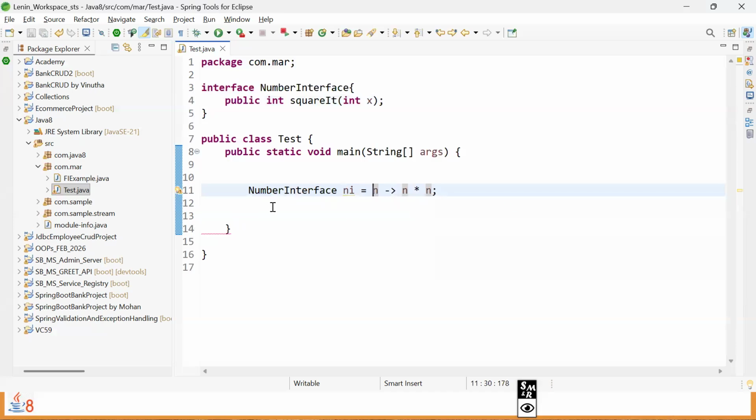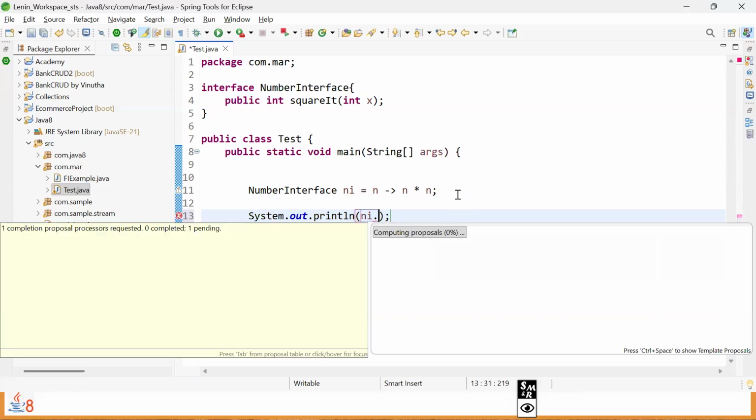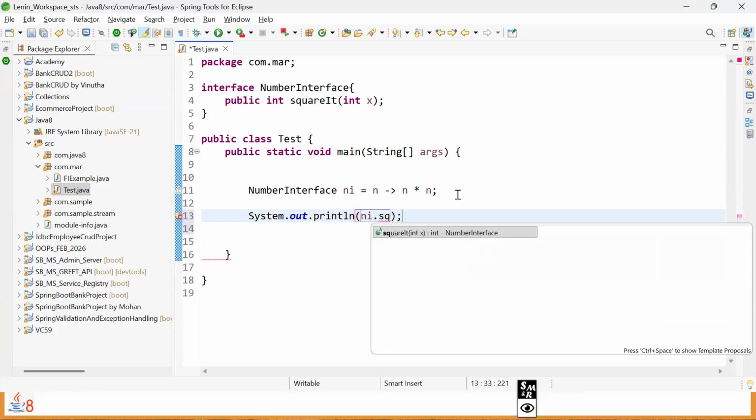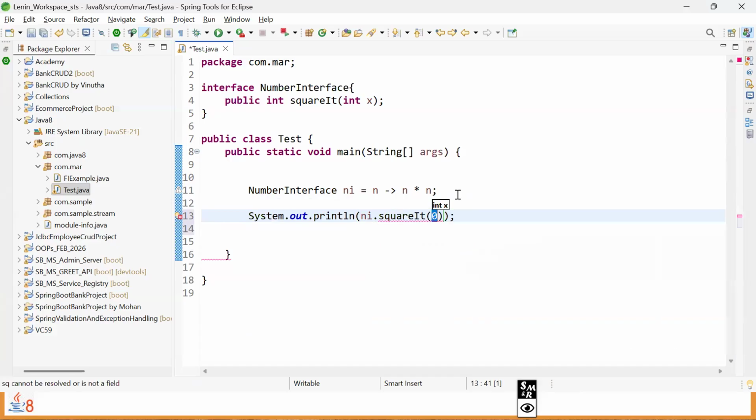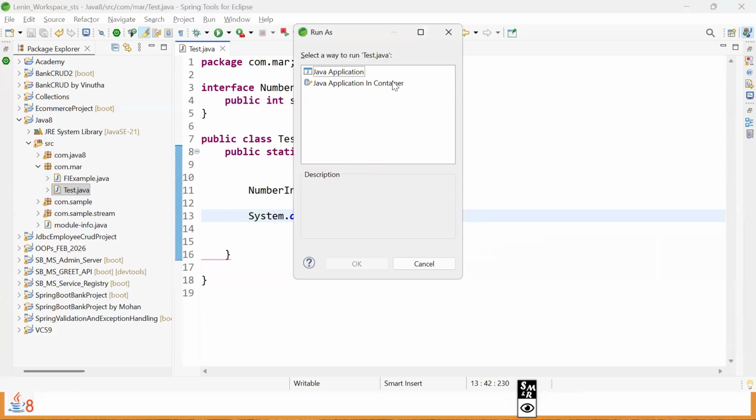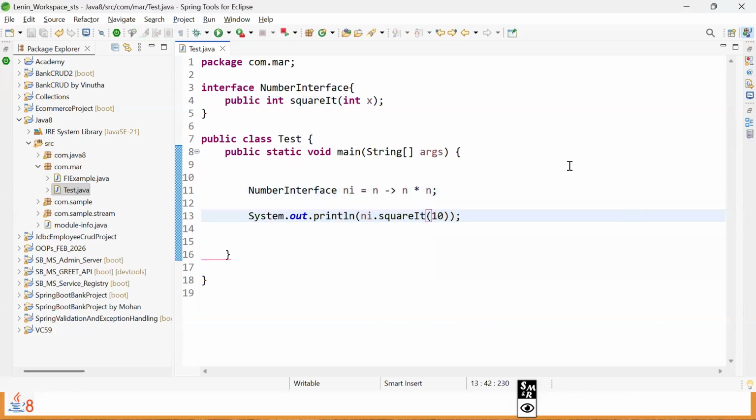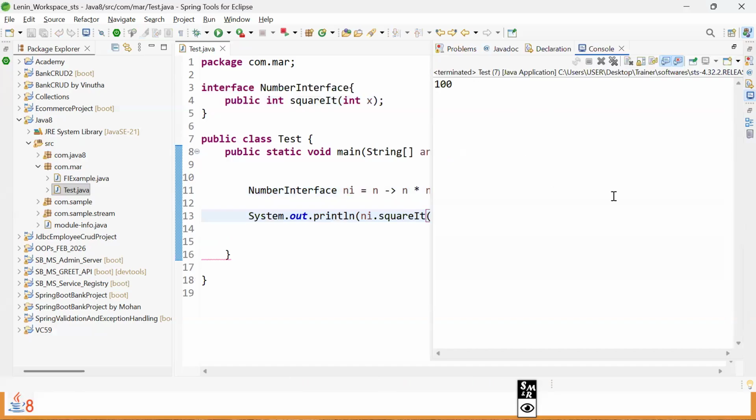Then how to get the results out of this? Use the function interface reference, called ni, with the dot operator. We are allowed to call Object class methods and also one abstract method. Only those are allowed. Then square it, which takes an integer and returns the square of the integer. Control F11 to run the program. Let's run and cross verify. We are getting the result.